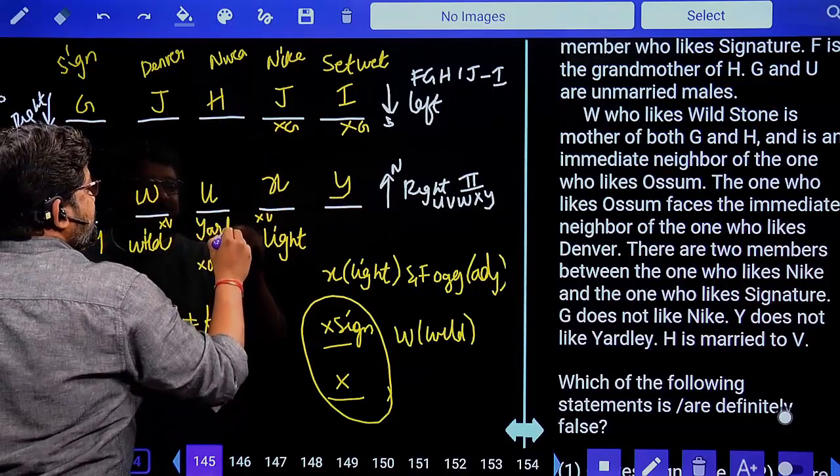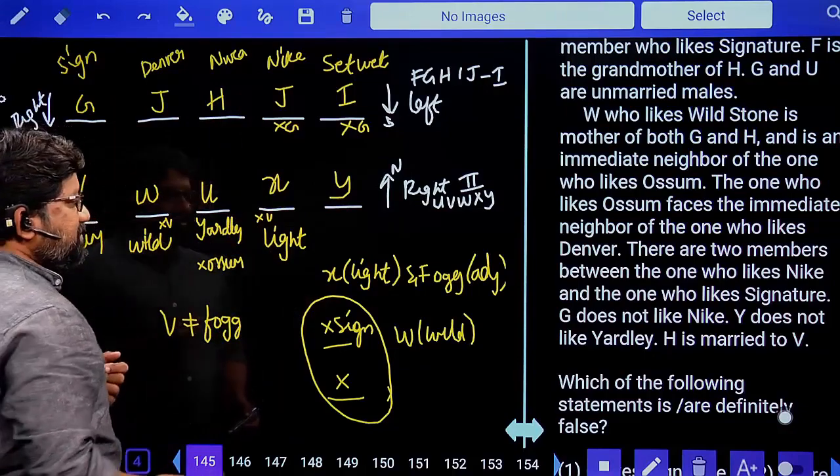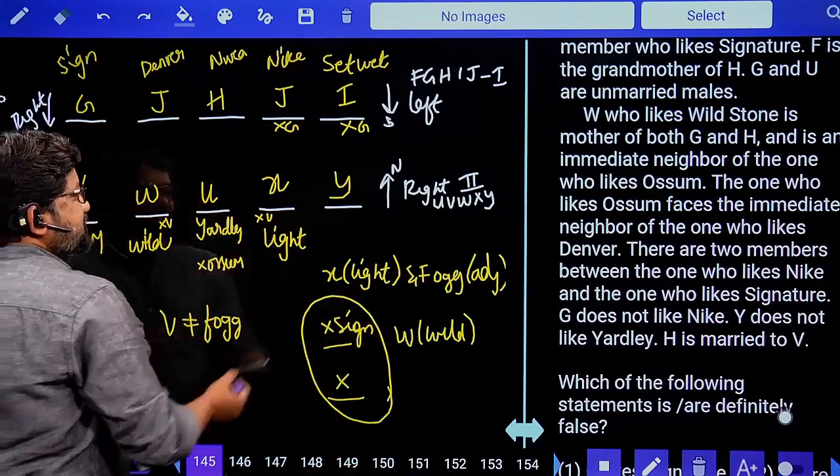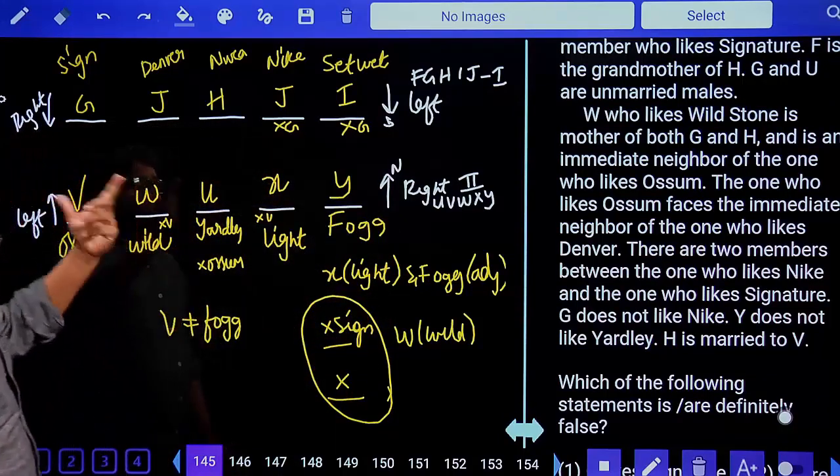So this is Yardley. So earlier we have said something, that X and fog are adjacent. U is Yardley, so this is automatically fog. Yes, we are done with the arrangement.